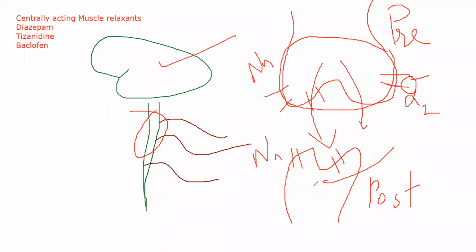One way is by stopping the action potential itself by causing chlorine influx. That is what diazepam and baclofen will do by acting like GABA. Then you have tizanidine, which will stop the neurotransmitter from coming out altogether by acting on the alpha 2 receptor.